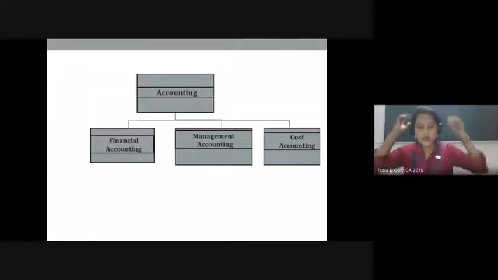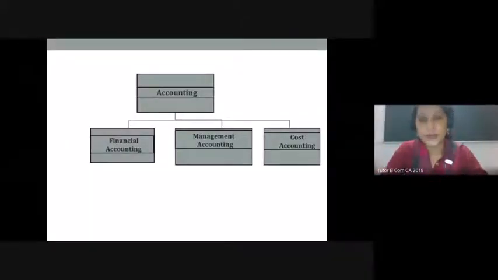What I would like to share with you is what exactly they have discussed. One thing you can remember about management accounting is that management accounting uses the information provided by financial accounting and cost accounting for making managerial decisions. That is the basic. They are not having another set of data. They are taking the data supplied by the financial accounting department as well as the cost accounting department for taking various managerial decisions.